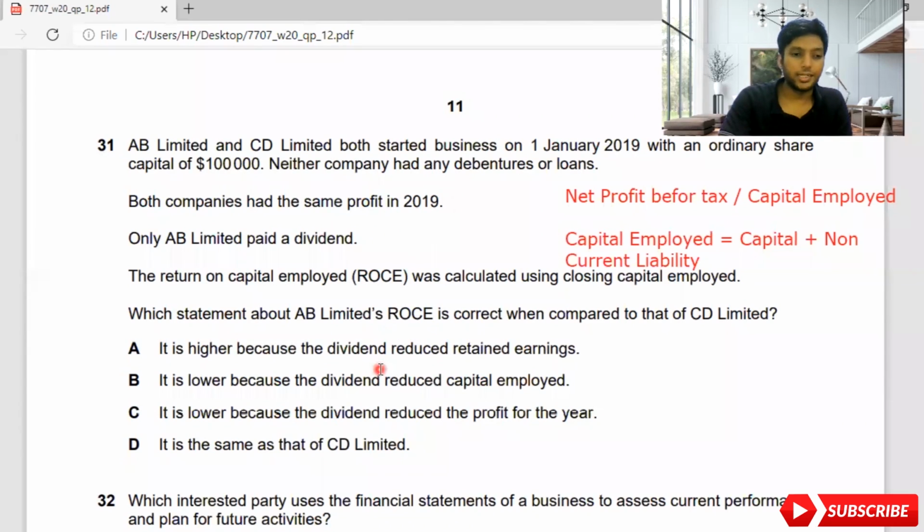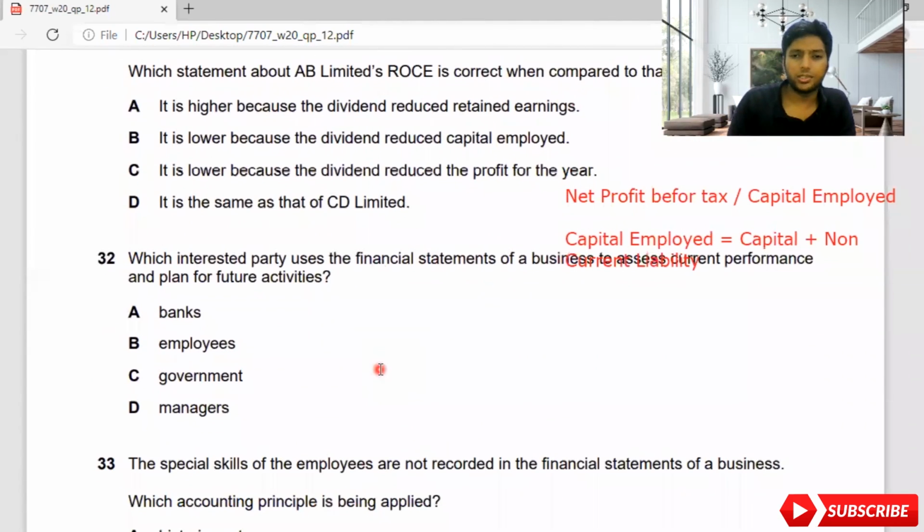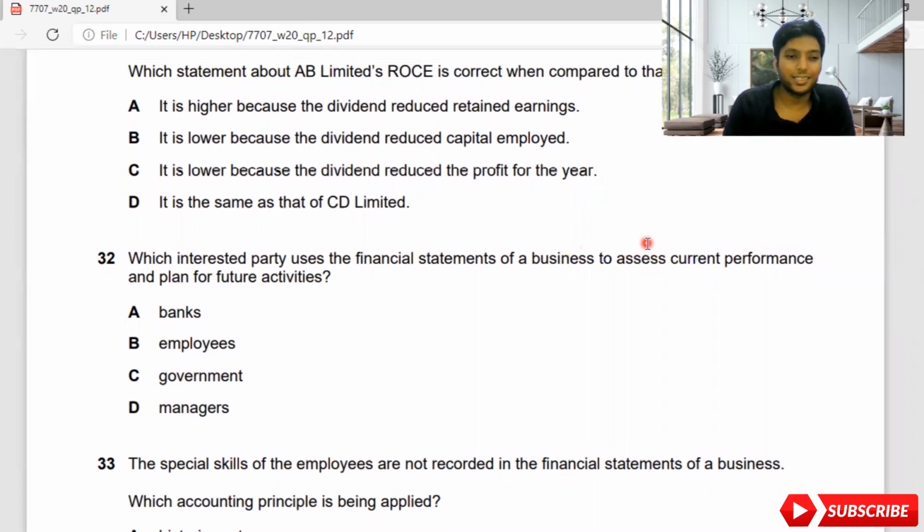So moving on to the second one, guys. Which interested party uses the financial statements of a business to assess current performance and plan for future activities? Banks, they don't plan your future activities. Employees, they don't plan future activities. Government, they don't do that yet. So it's very straightforward. Managers are the people who are very interested in financial statements. They prepare financial statements and they assess the current performance and they always plan for future activities. That's a very straightforward one, guys.